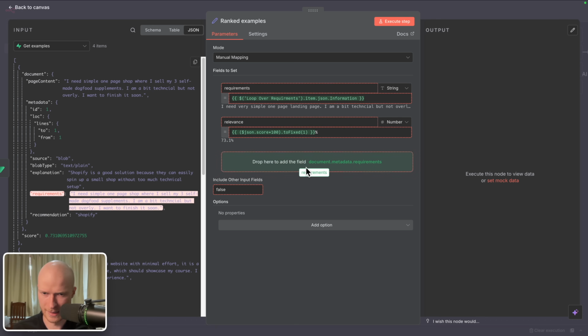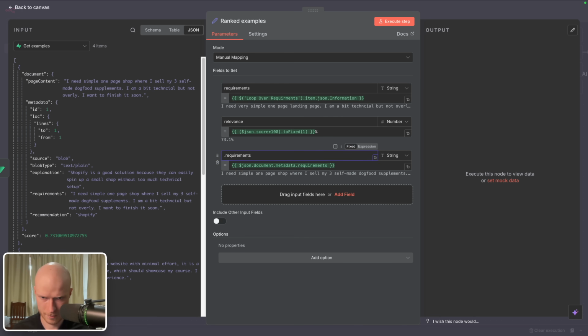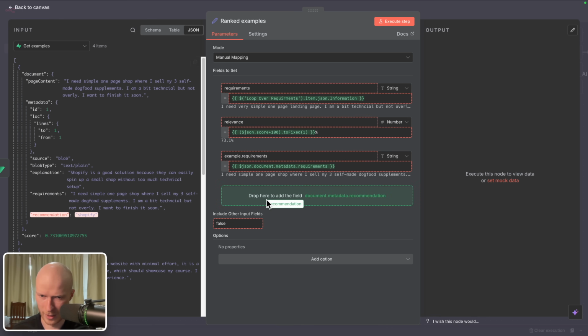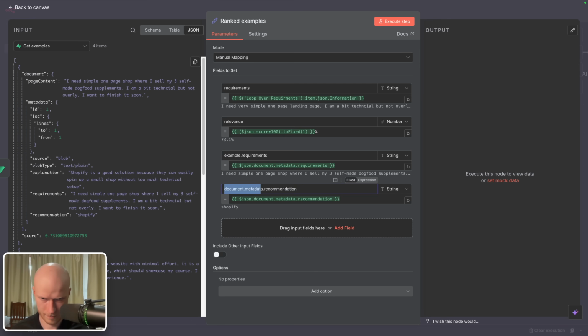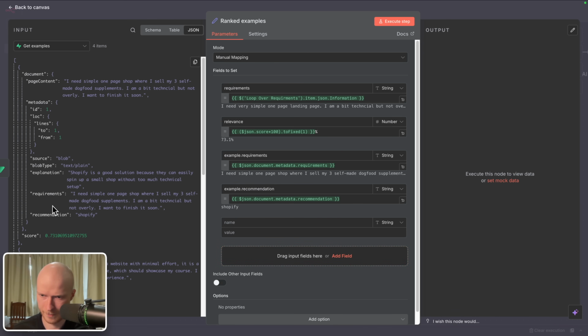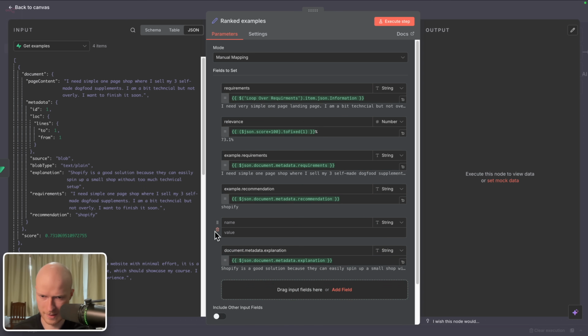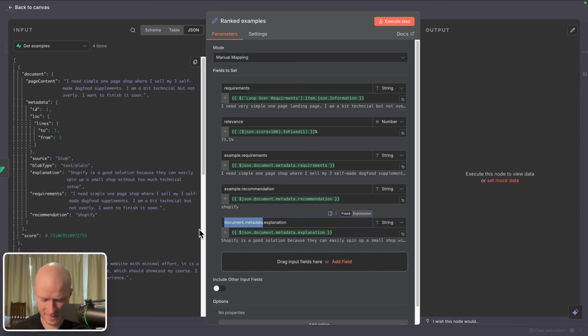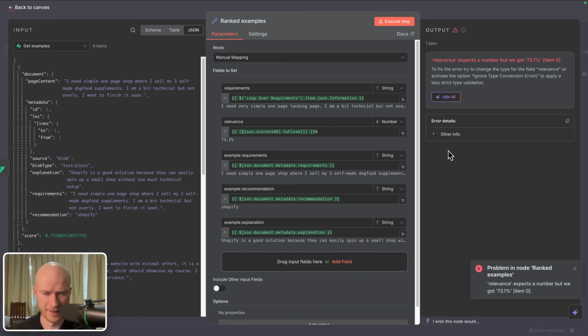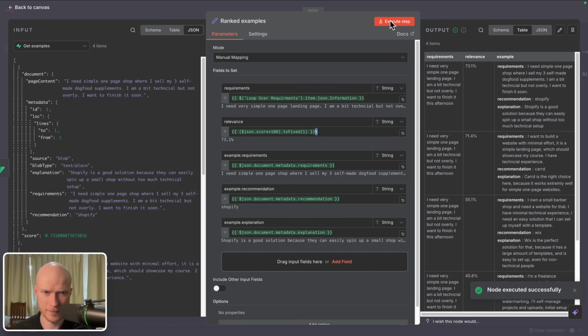So let's pull in the example requirements, and I call this example.requirements. Then I pull in the recommendation and I call this example.recommendation. And then finally the explanation. Oops, let's delete this empty field here. And I call it example.explanation. Let's execute this step. Okay, there's still an error because I have to switch this to a string, because I added this percentage sign here. So it's no longer a number, but text. So let's try it again, execute step.